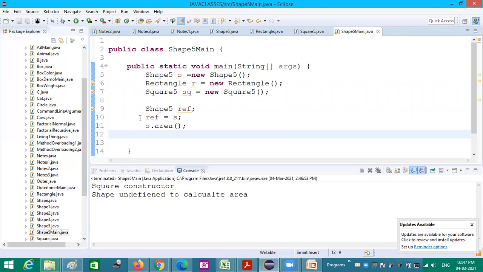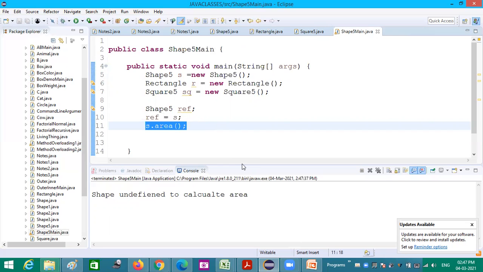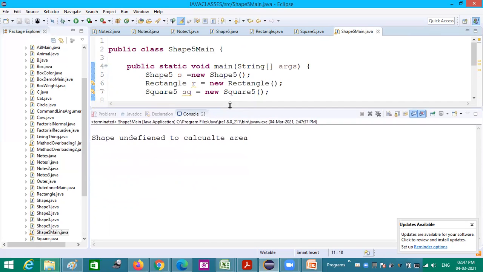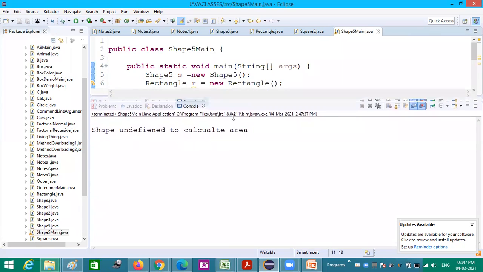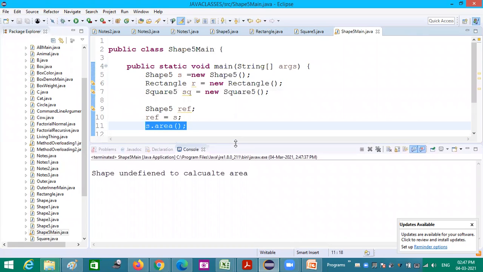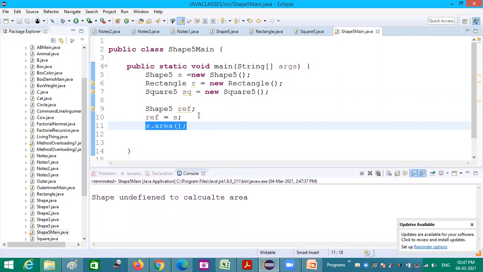Now this is pointing to the base class. So base class area is coming. You could see it is printing shape undefined to calculate area, because simply shape. What shape? Then only I can calculate the area. Okay. Next.